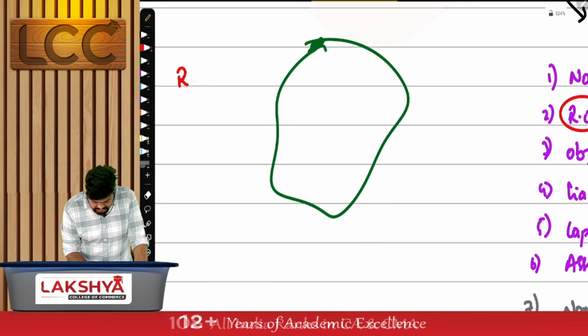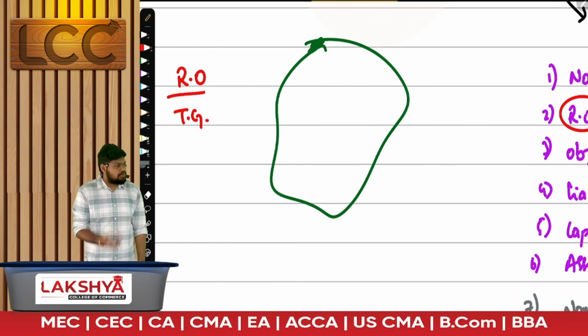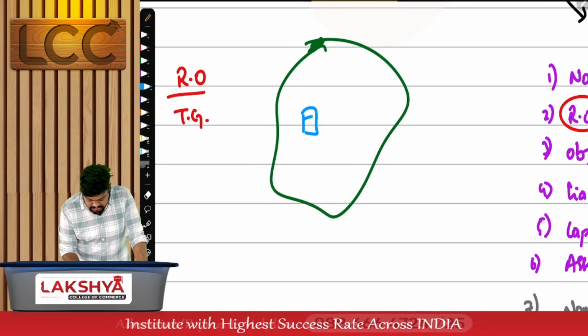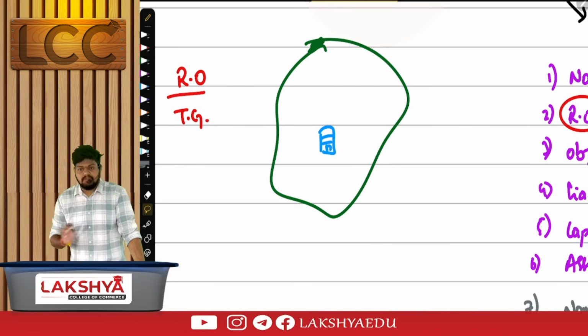In my registered office clause, I'll simply mention what? Telangana. I am going to incorporate my company in Telangana. Now, after incorporation, I've established my registered office somewhere in Hyderabad.